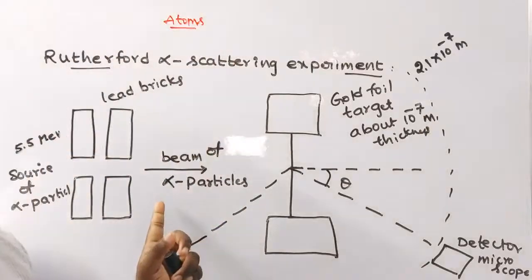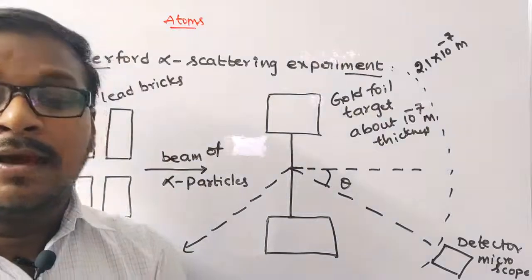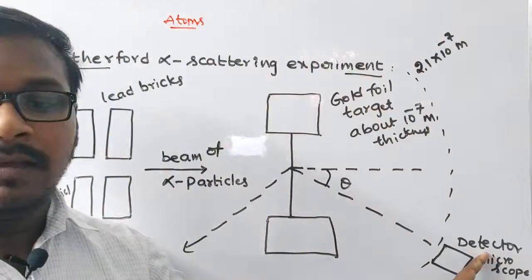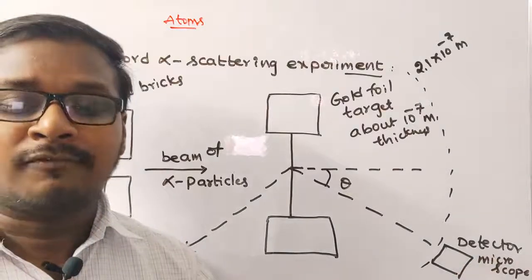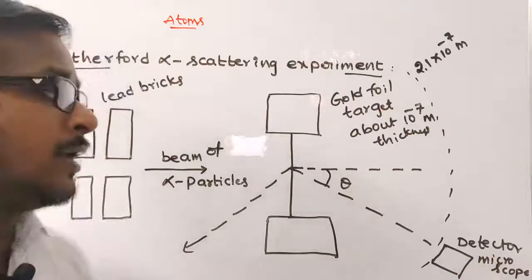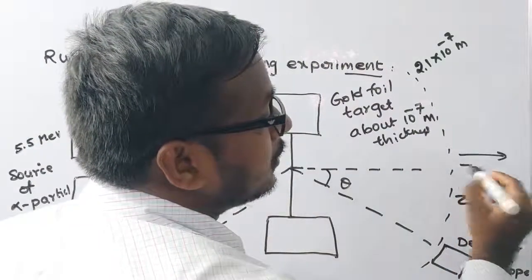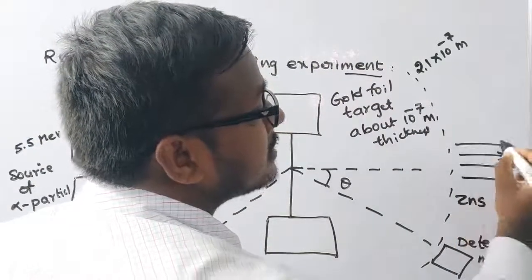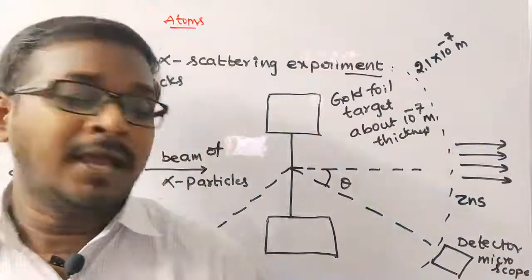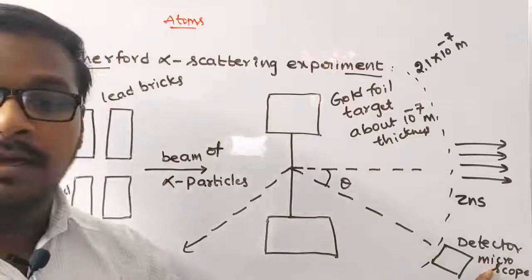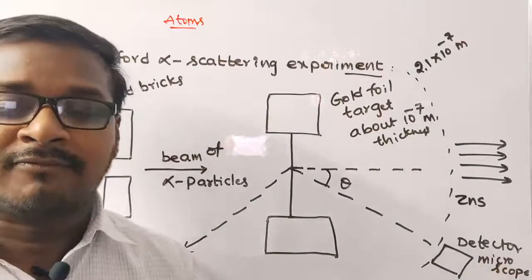The scattered alpha particles were observed through a rotatable detector, that means a microscope, consisting of a zinc sulfide screen.